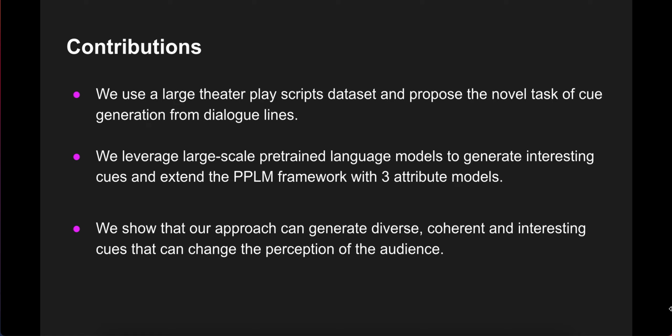To achieve this, we use a large theater play scripts dataset scraped from the Play Scripts website. We introduced the novel task of cue generation from dialogue lines and use pre-trained language models and frameworks such as PPLM for fast text generation. Furthermore, we extend plug-and-play language models, PPLM, with 3 attribute models and show that our approach can generate diverse, coherent, and interesting cues.